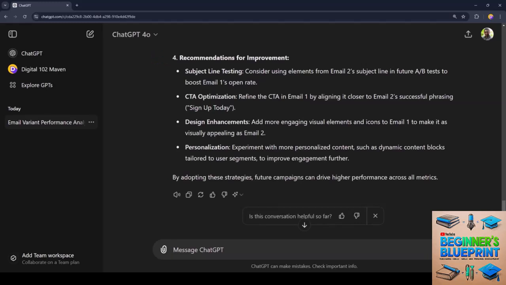This kind of capability can be very handy, especially if you're running multiple campaigns at high frequency to multiple audiences. Of course, you can run comparative analysis for various other scenarios. Next, let's look at predictive analytics.